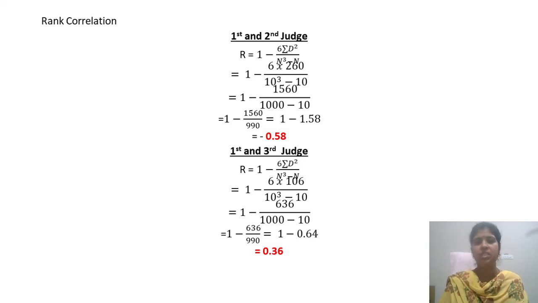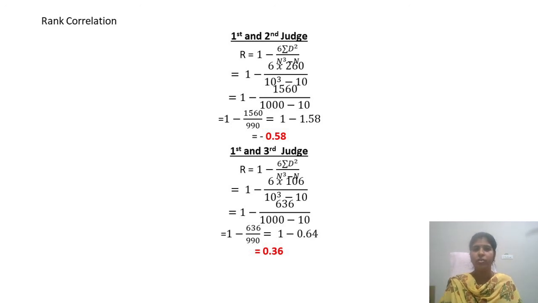Now see the first and second judge. We are calculating the rank correlation with the formula: R is equal to 1 minus 6 sigma d square divided by n cube minus n. 1 minus 6 into 260 is 1560. 10 cube is 1000, minus 10 will be 990. 1560 divided by 990 is 1.58. 1 minus 1.58 is minus 0.58.